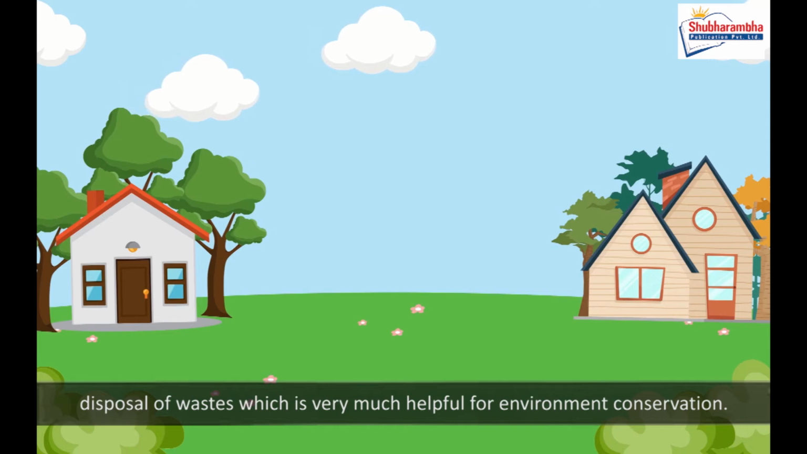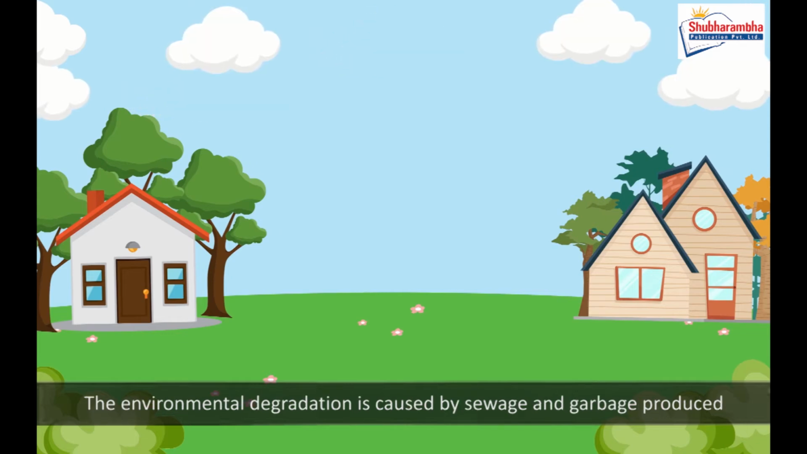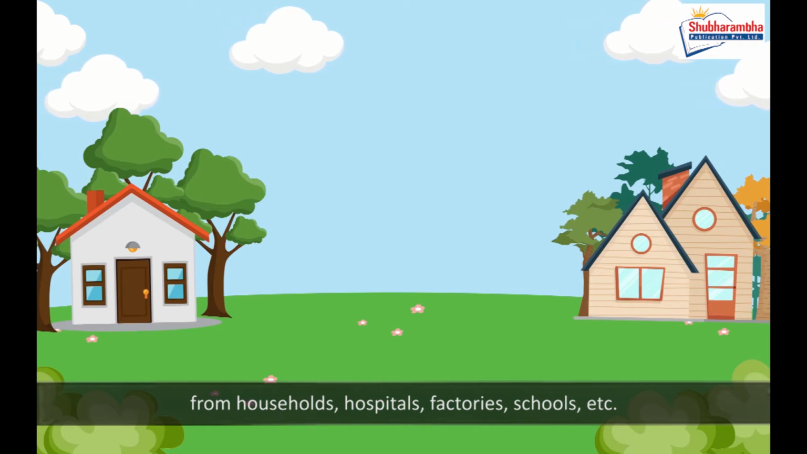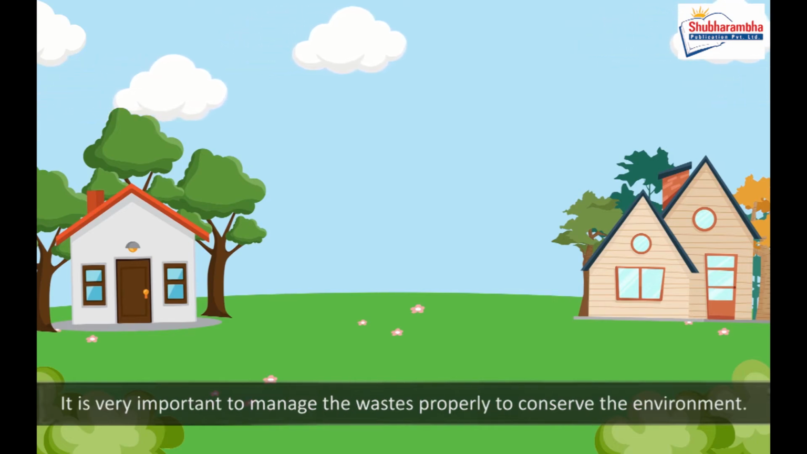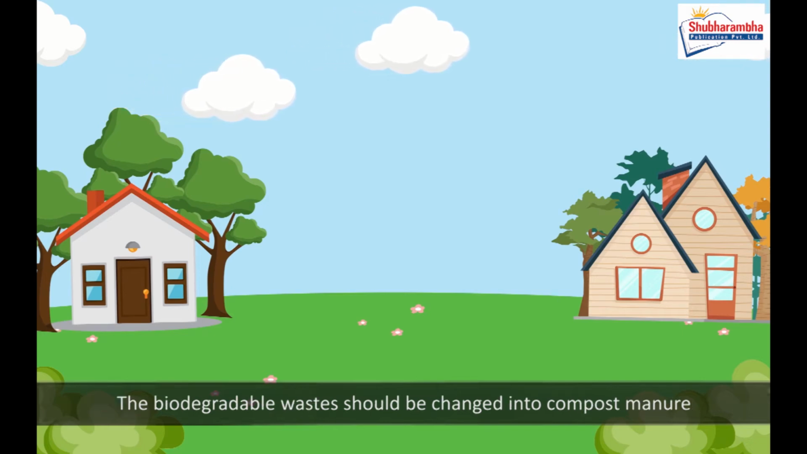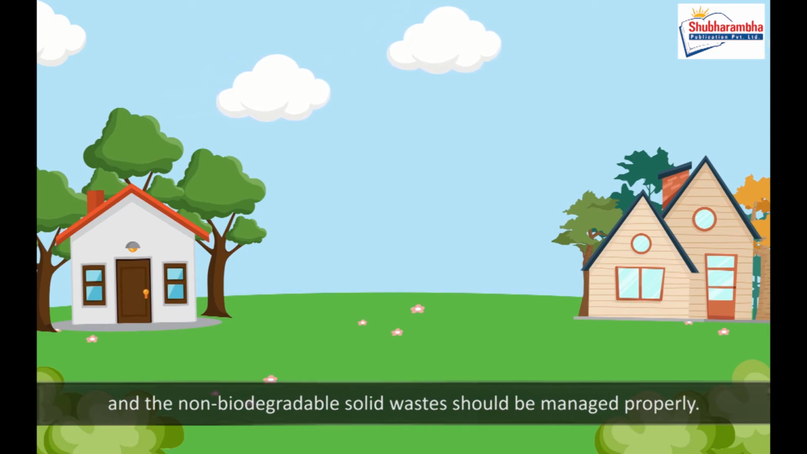is very much helpful for environment conservation. The environmental degradation is caused by sewage and garbage produced from households, hospitals, factories, schools, etc. It is very important to manage the wastes properly to conserve the environment. The biodegradable waste should be changed into compost manure, and the non-biodegradable solid waste should be managed properly.